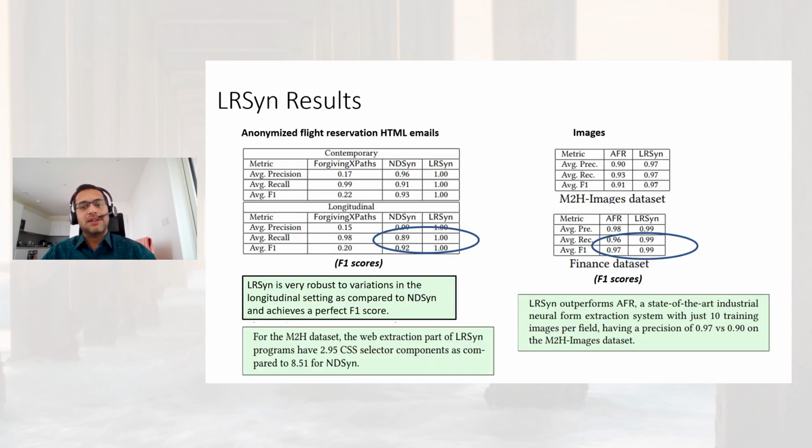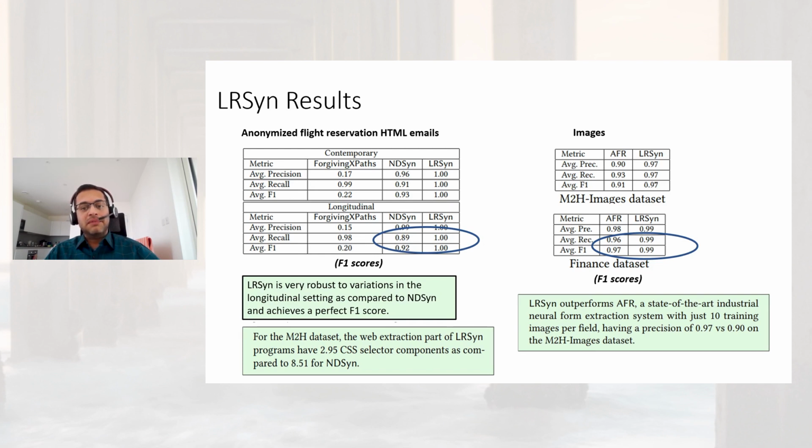Let's look at some of the results of landmark-based robust synthesis. In the HTML scenario shown on the left, we perform our experiments on a machine-to-human email dataset, which consists of anonymized flight reservation emails. We perform our experiments in two settings: a contemporary setting, where both the train and test data are from the same time period, and a longitudinal setting, where the test data was collected several months after the training data, allowing for new formats to organically enter the dataset. As seen from these numbers, LRSyn is robust to the new formats coming into the dataset.